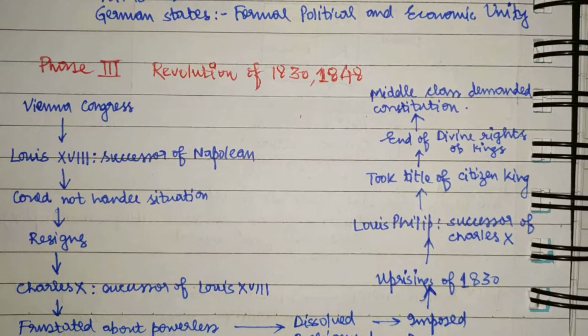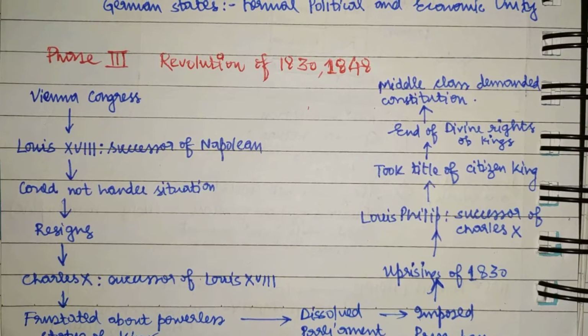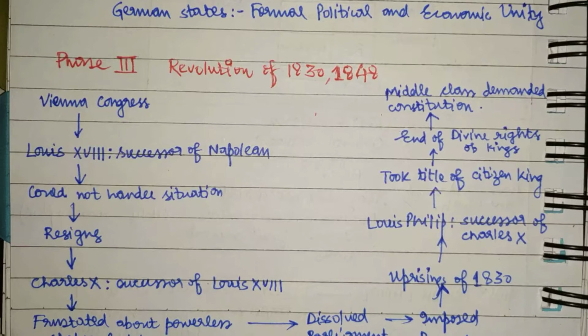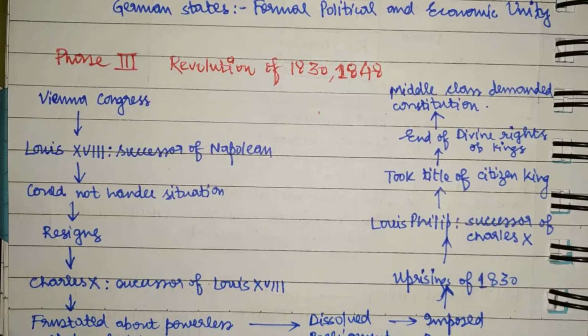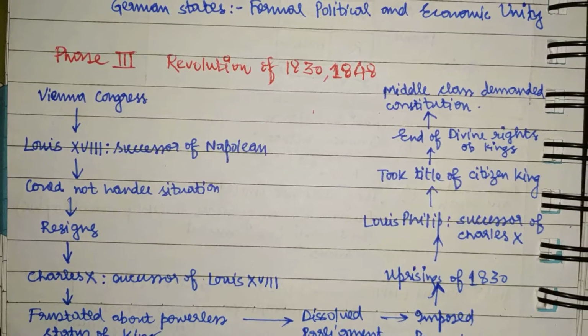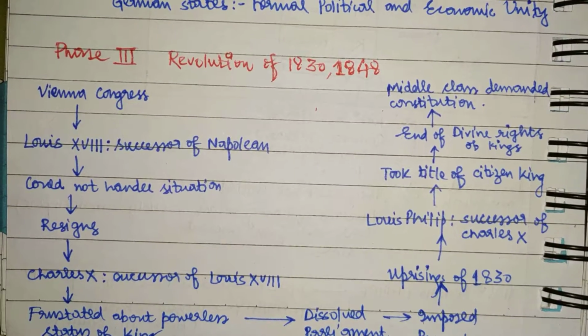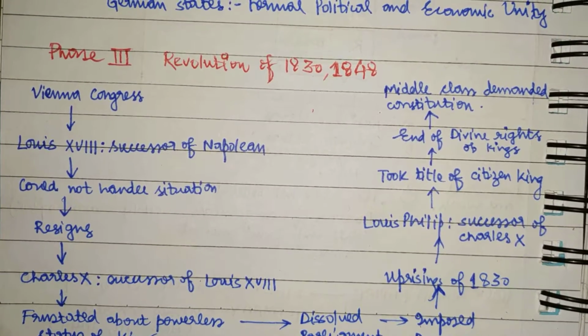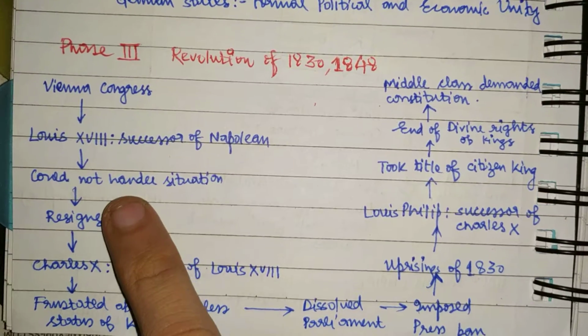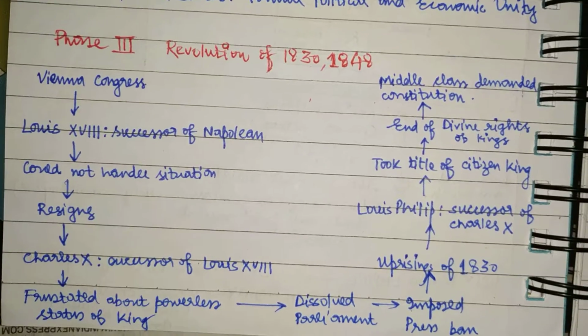So in the Vienna Congress, it was decided that Louis XVIII would succeed Napoleon Bonaparte. But the financial situation in France was very grim, and Louis XVIII was not able to handle the situation, and he resigned.